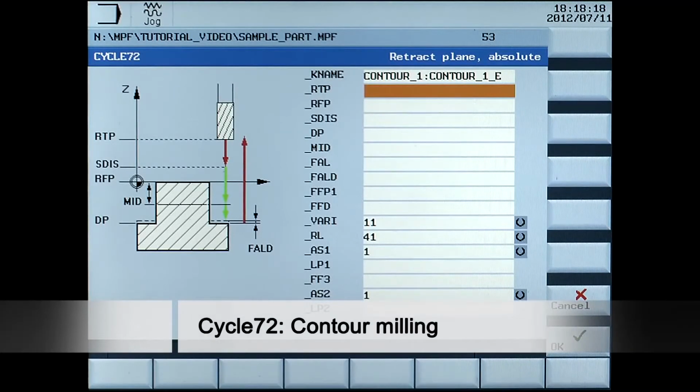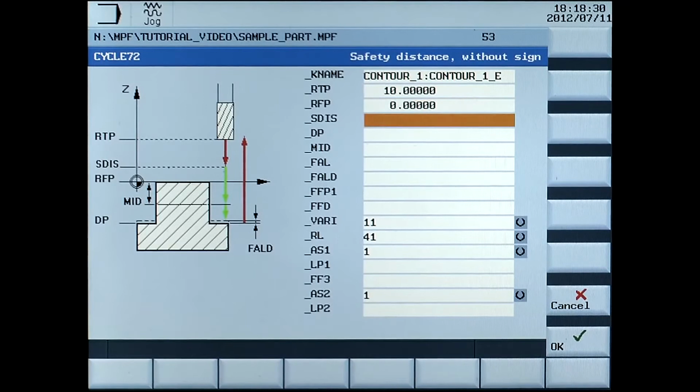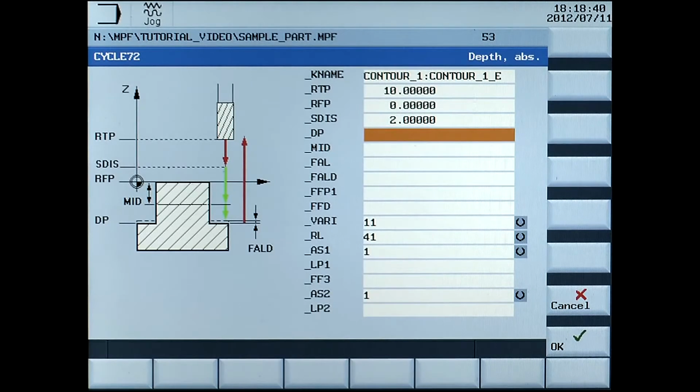RTP, retract plane absolute, enter 10 millimeters. RFP, reference plane absolute, enter 0. SDIS, safety distance without sign, enter 2 millimeters. DP, depth absolute, enter -10 millimeters.